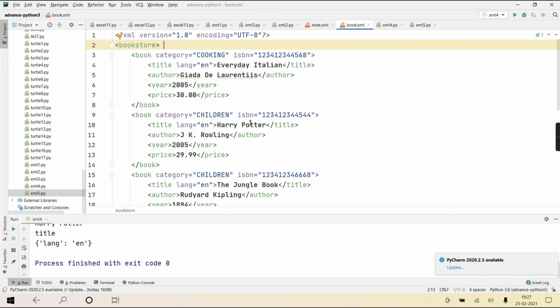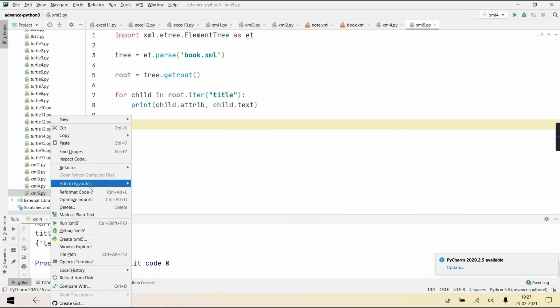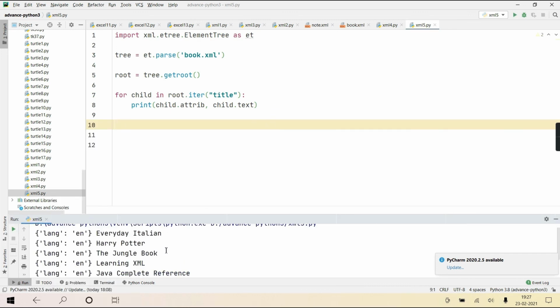So will it print Everyday Italian, Harry Potter, the Jungle Book, and these attributes? See, it is printing the attribute and text content of title.